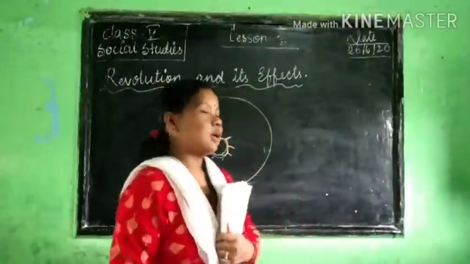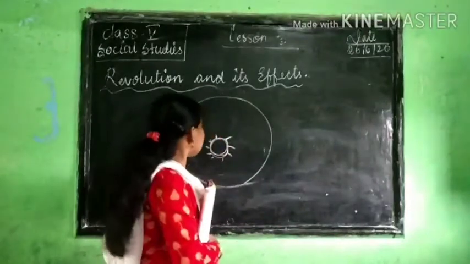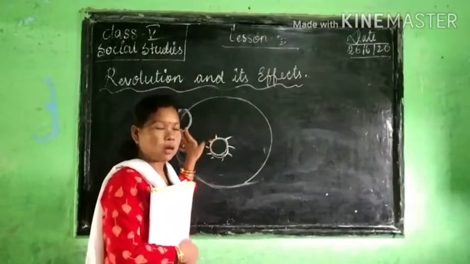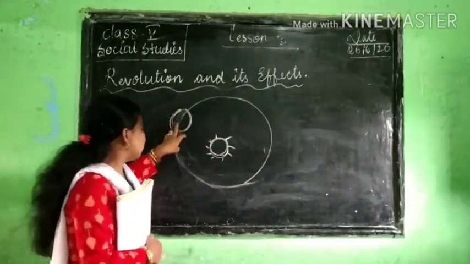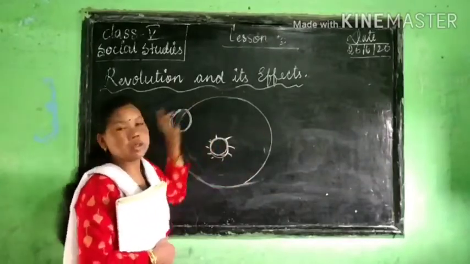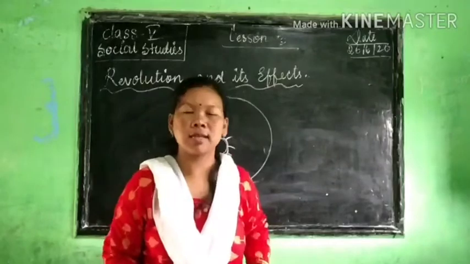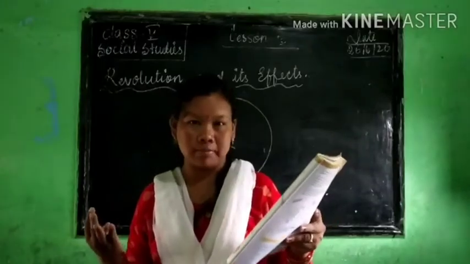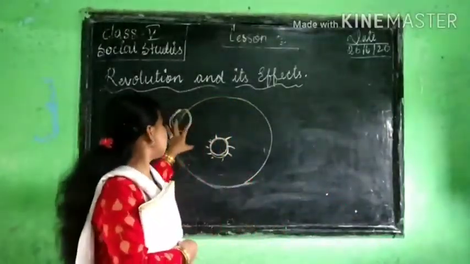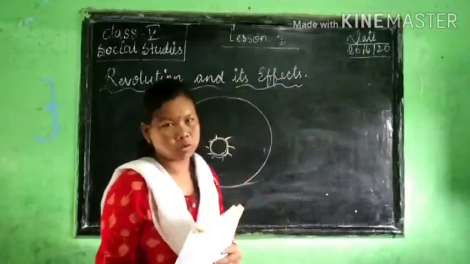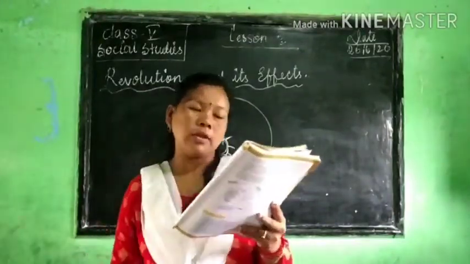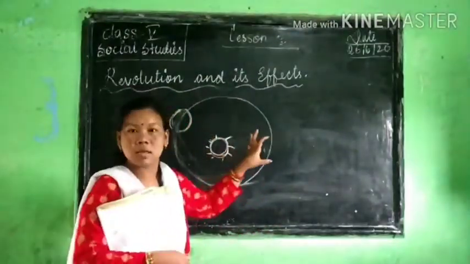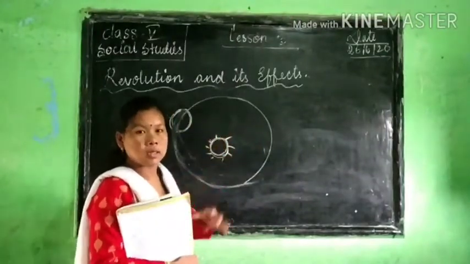Okay, now we will learn how seasons are caused through this revolution. We learned that through rotation, day and night are caused, right? So through this revolution, how are seasons caused? How many seasons are there? Yes, 4 seasons are there, right? Summer, winter, spring and autumn. So through this revolution, how are the 4 seasons caused? The most important effect of revolution is that it causes seasons.